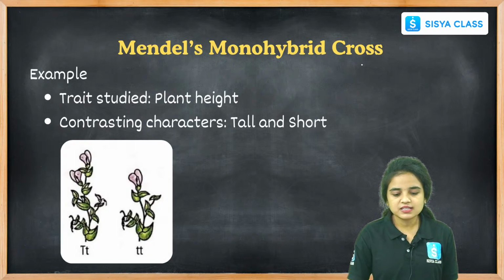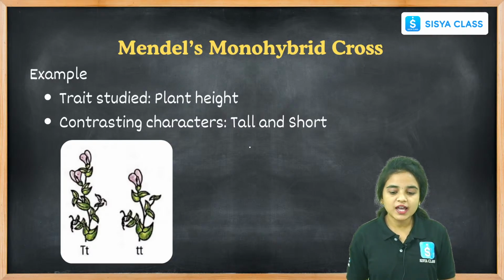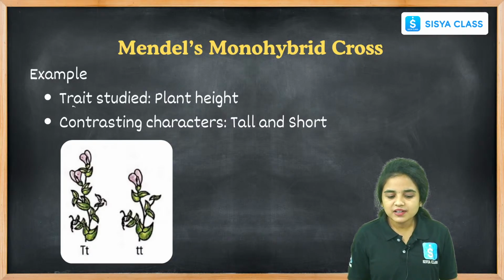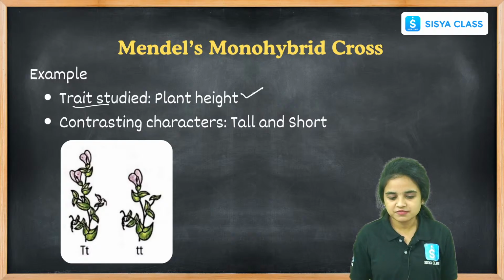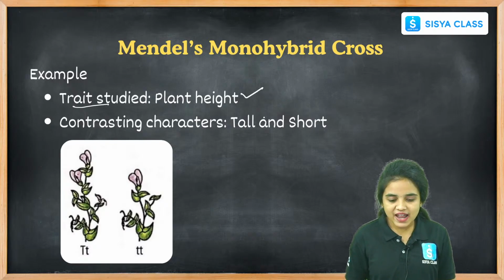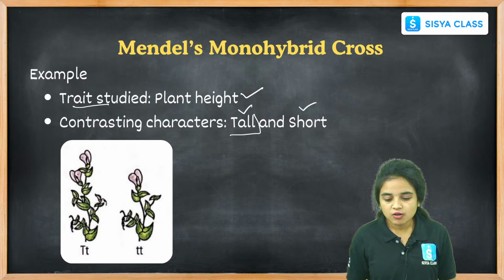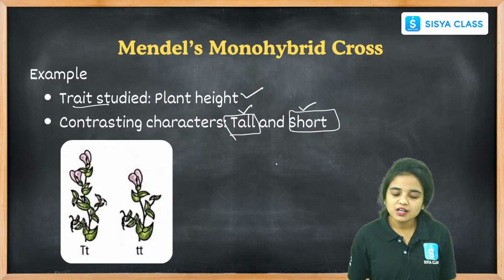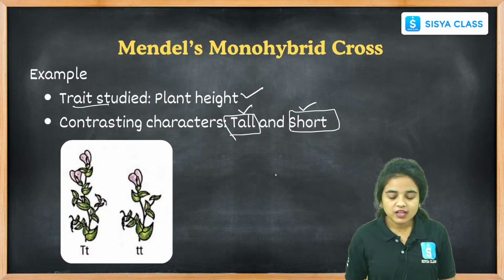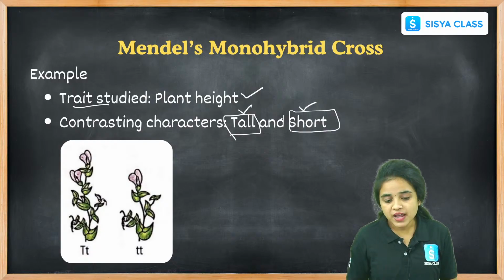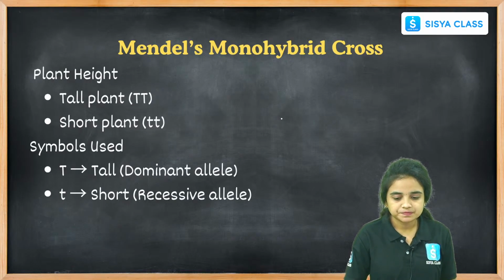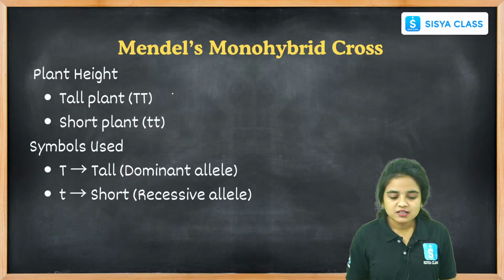Right students, let us see an example of a monohybrid cross here. Example, the trait studied is plant height. Let us take the example of plant height, and the characters we can see here, one is tall and one is short. What are the contrasting characters taken in the monohybrid cross? The plant height, tall plant and short plant. When we cross this tall plant and short plant, what will we get?